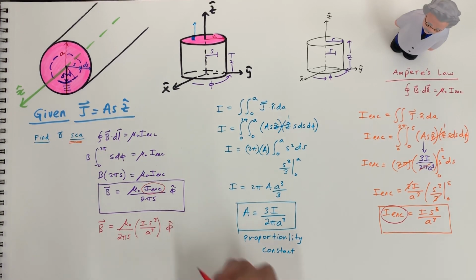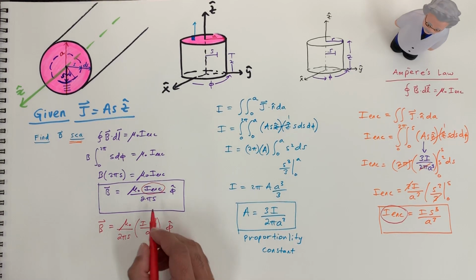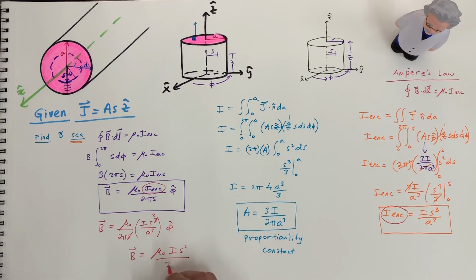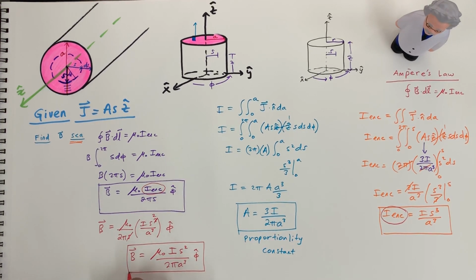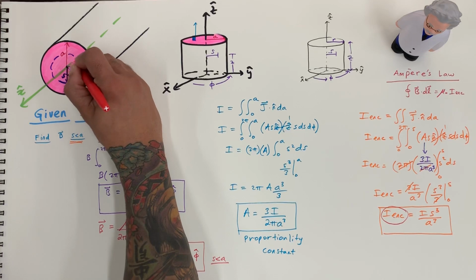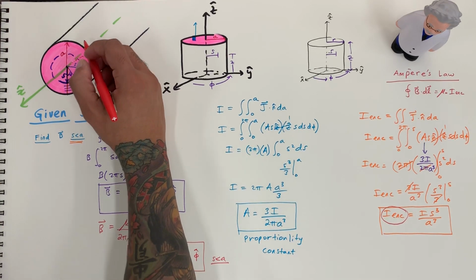Okay, and we know that that's in the phi hat. And so we can cancel one of these s's out, and we're left with, finally, mu naught I s squared over 2 pi a to the third. Okay, and this magnetic field here is the magnetic field in the region where s is less than a. So anywhere along this area here, as long as it's less than a.